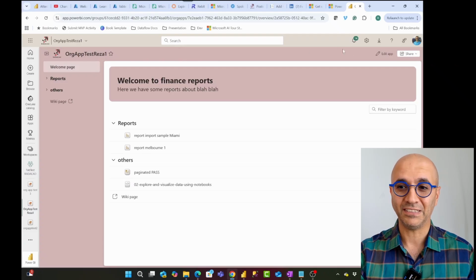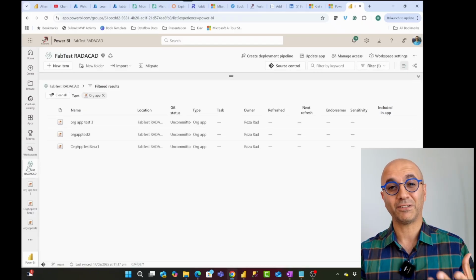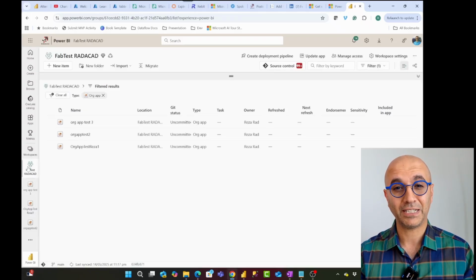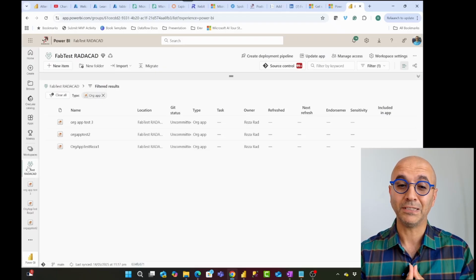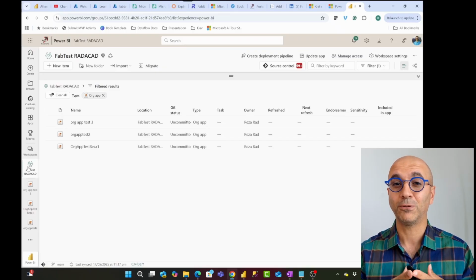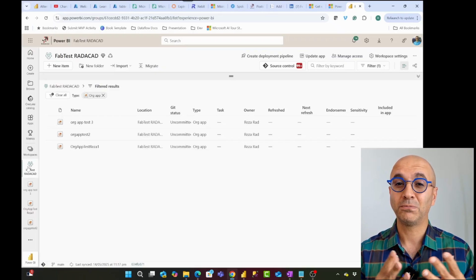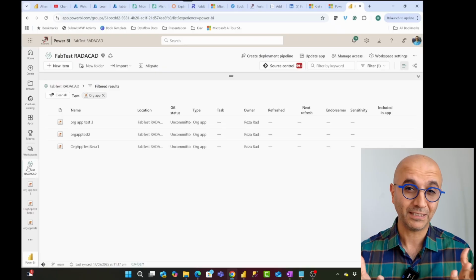But remember that this is one of the differences in these two ways of sharing. The org app, you can create as many as you want per workspace. Power BI app, one app per workspace, multiple audiences. You cannot at the moment create an org app or Power BI app across multiple workspaces. That is not possible at the moment.